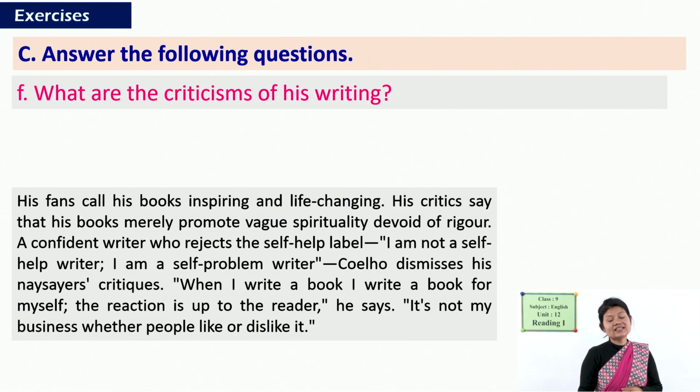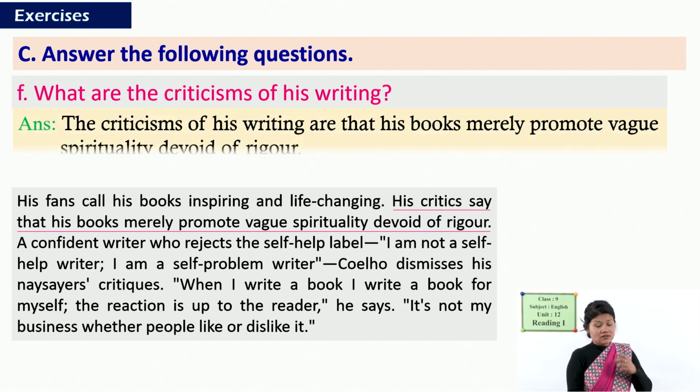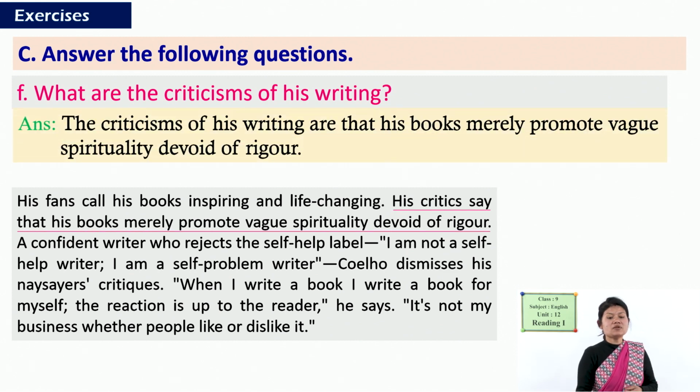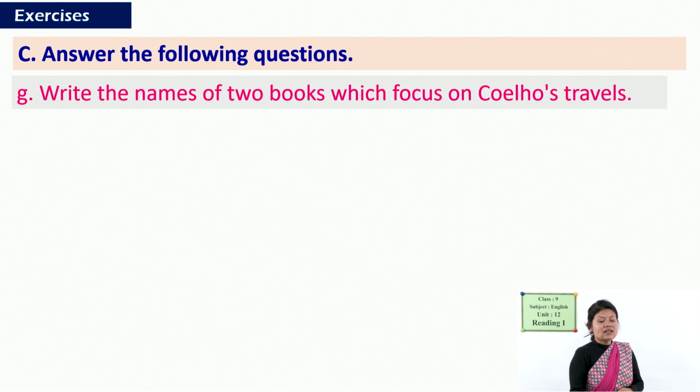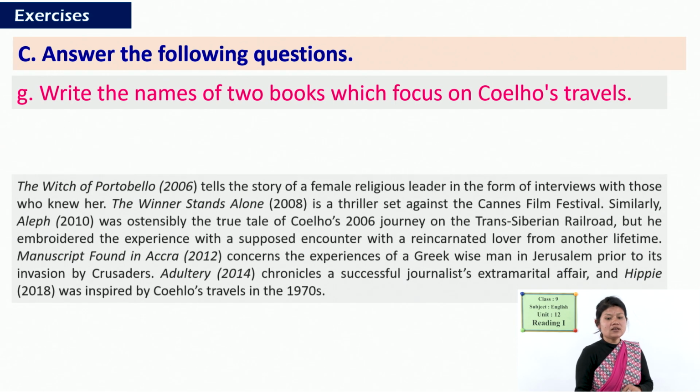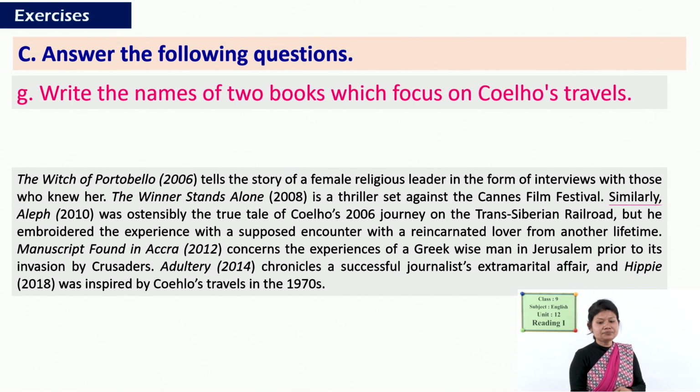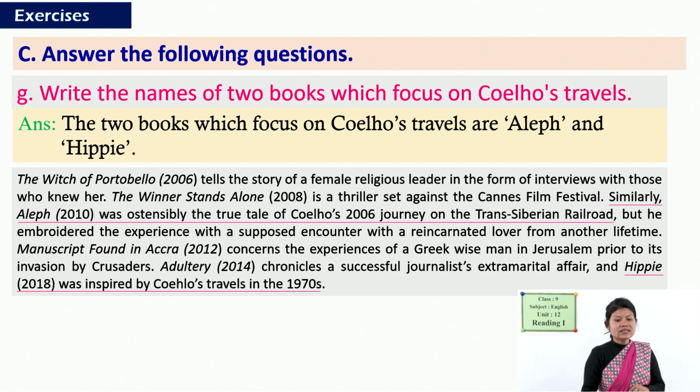Next question, what are the criticisms of his writing? What do the critics say? Okay, they say that his books merely promote vague spirituality devoid of rigor. The same sentence also you can write. And the last question, write the names of the books which focus on Coelho's travel. So, which are the books based on his travel? Okay, the books' names you can find in this paragraph. What are those? One is Hippie and another LF.